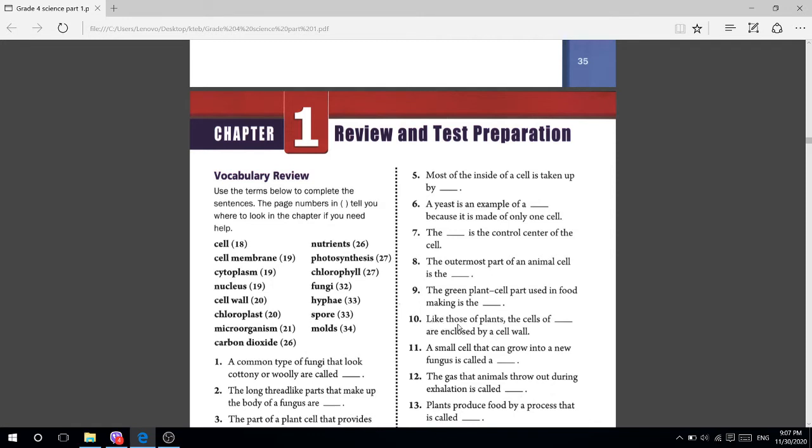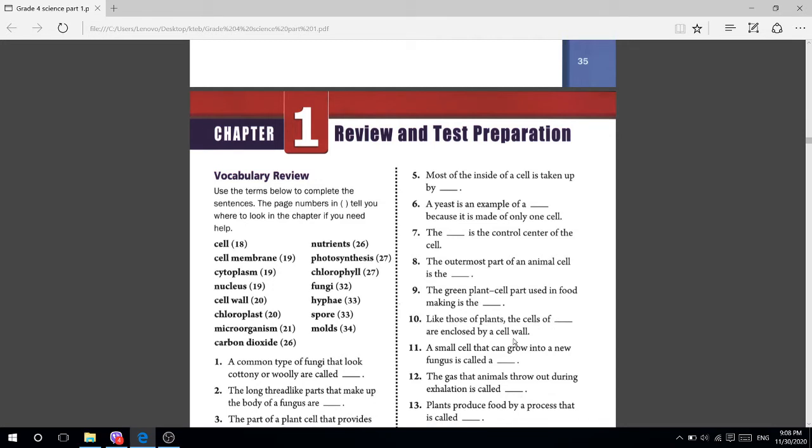Number 10, like those plants, the cells of blank are enclosed by a cell wall, like fungi. Okay, number 10, fungi. Write down here fungi. Also, they are enclosed by a cell wall.